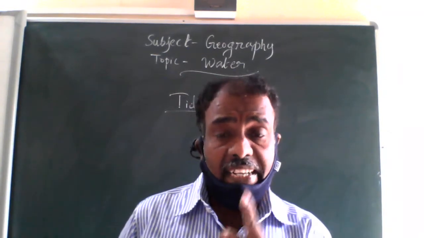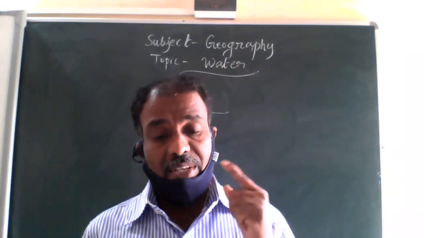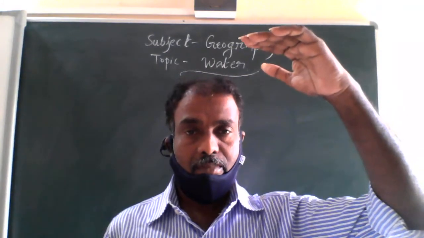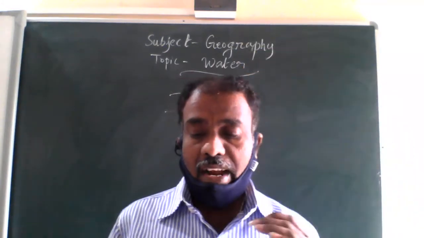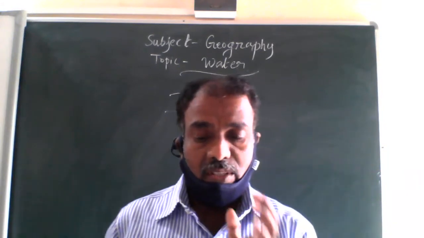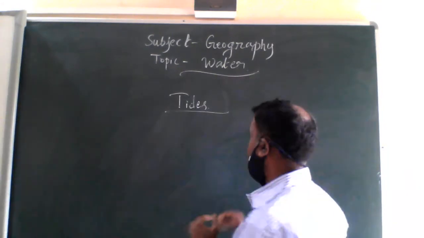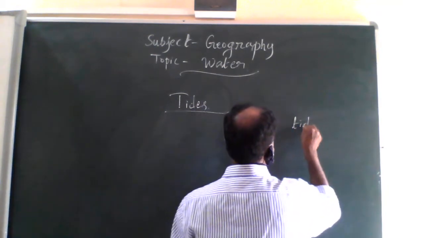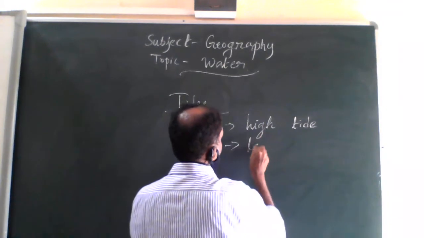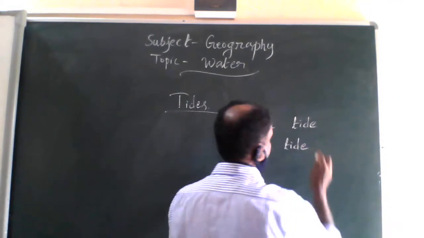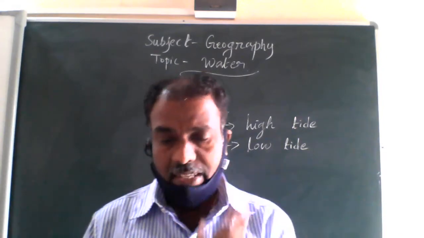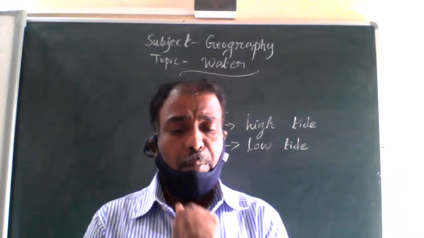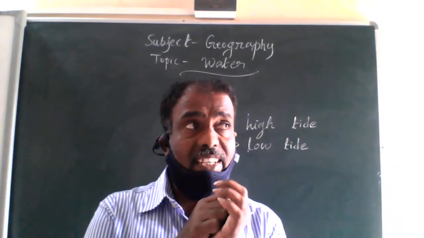See, it is a high tide when water covers much of the shore by rising to its highest level. And it is a low tide otherwise. So there is high tide and low tide.